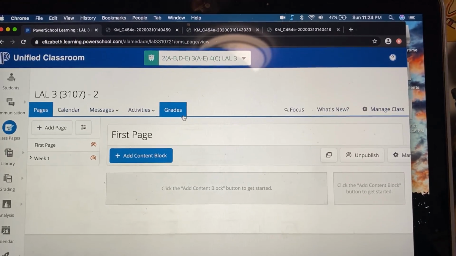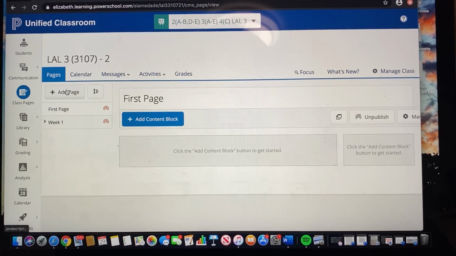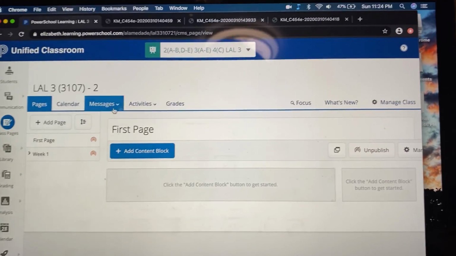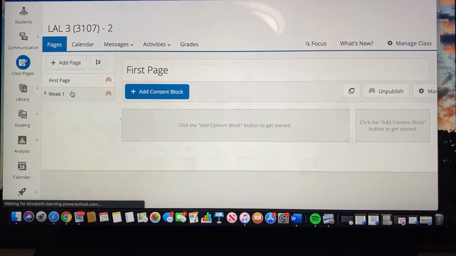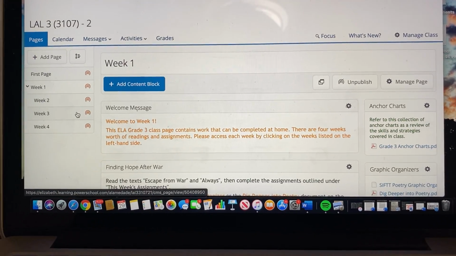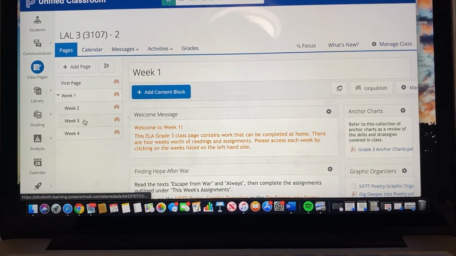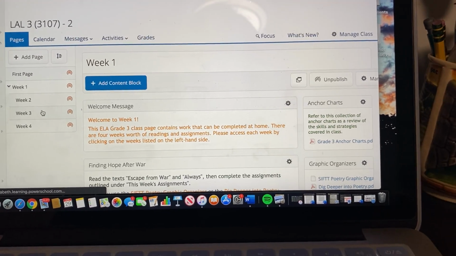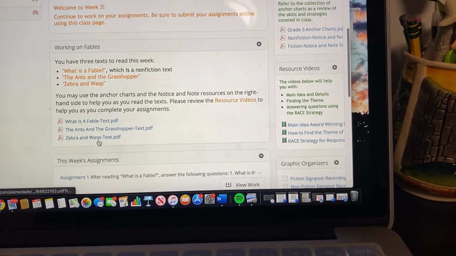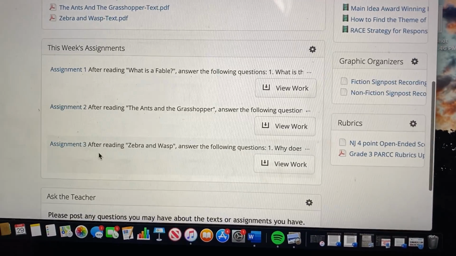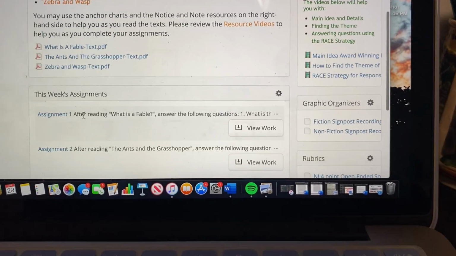We are now doing LAL today. So of course, make sure you're in LAL and we click on class pages and we go to week 3. Click on week 3. Let it load. This one is not so bad. You guys only have 3 assignments, but I'm just going to go over assignment 1 because we're going to do